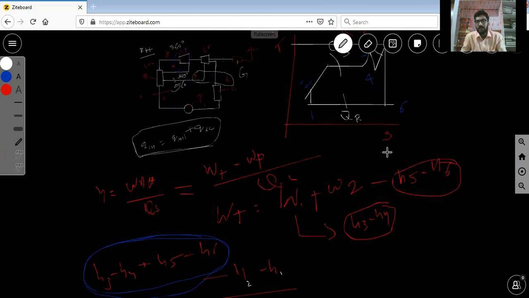Tomorrow I will discuss another modified Rankine cycle idea in steam power engineering, the regeneration method. Then we will move on to the mean effective pressure of steam power cycles.